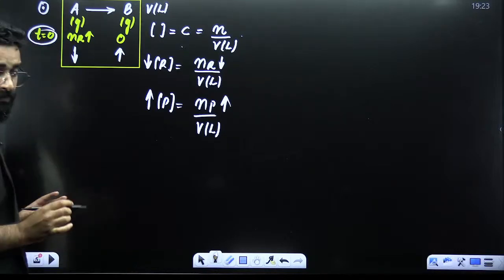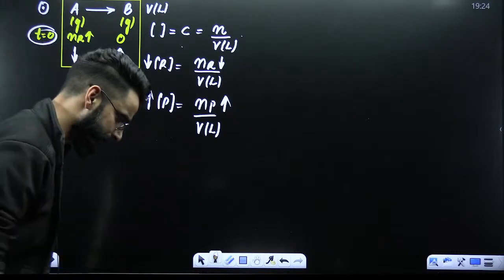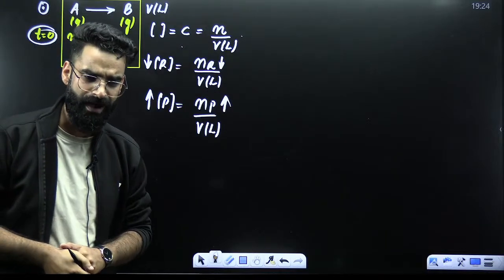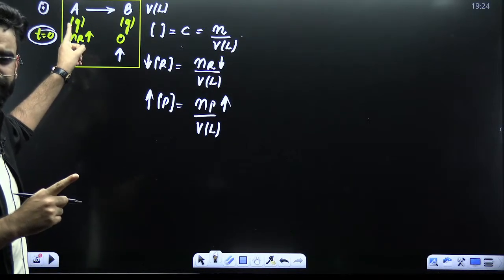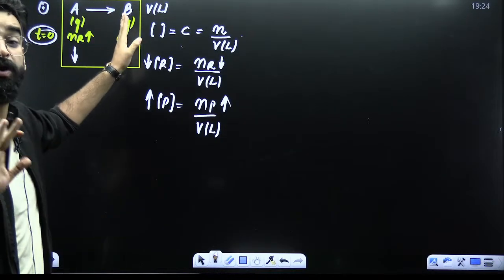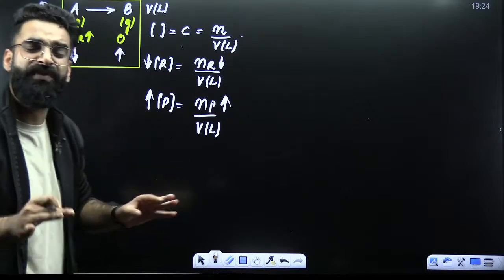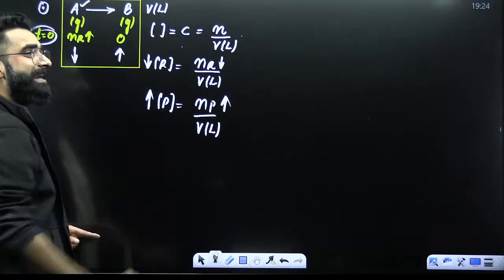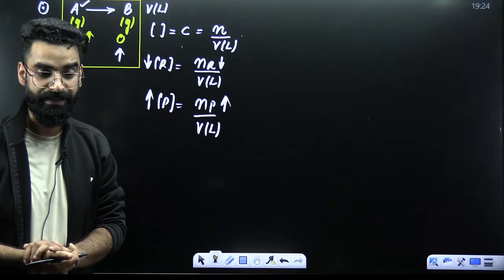Just understand. Initially, at time t is equal to 0, there is only reactant in the container. There is no product. So if I ask you, initially at time t is equal to 0, how many gases will be there in the container? I would say there will be only one gas in the container, that is gas A, because B has not got formed yet. So whatever will be the total pressure at time t is equal to 0, that is entirely going to be due to the A particles.